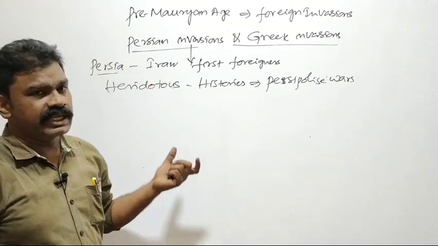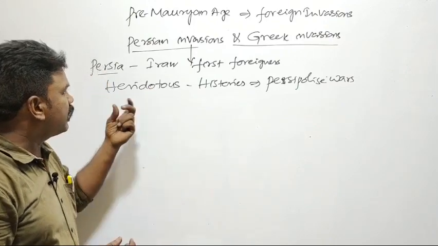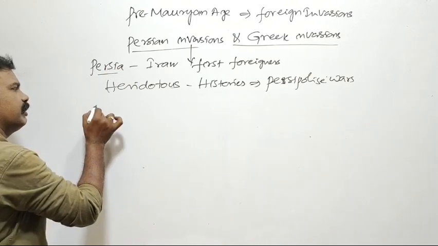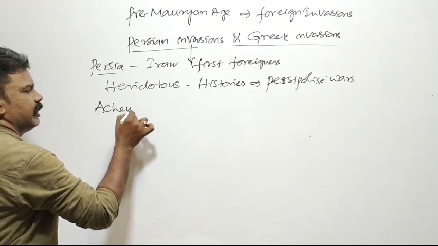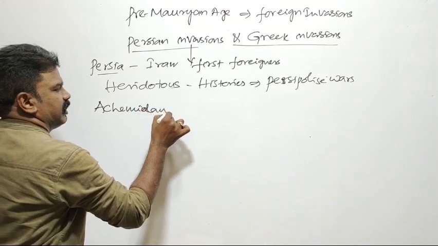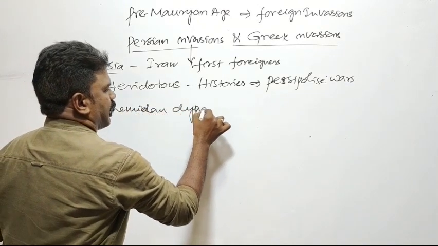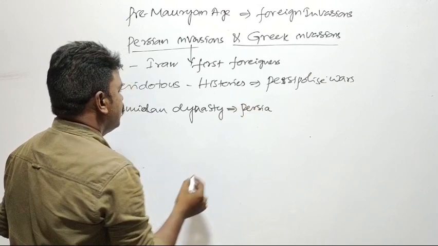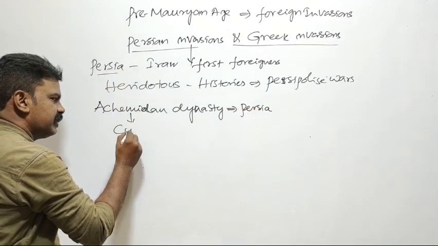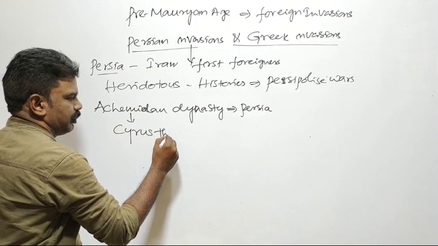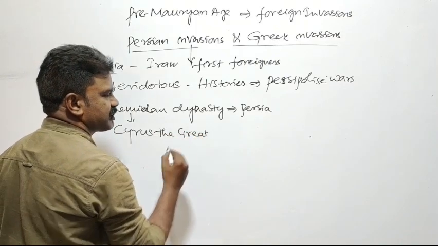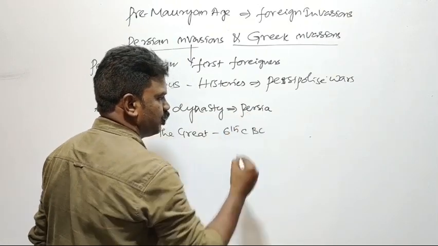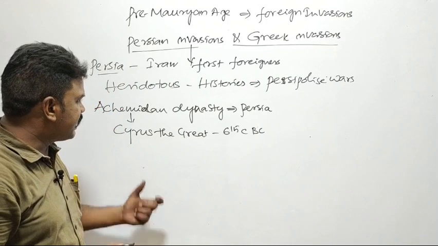According to Herodotus, the Persian Empire was the biggest empire in the ancient period. That is what is called the Achaemenid dynasty. The Achaemenid dynasty was ruling Persia. This dynasty was established by Cyrus the Great. The founder of this dynasty was Cyrus the Great, established during the 6th century BC.